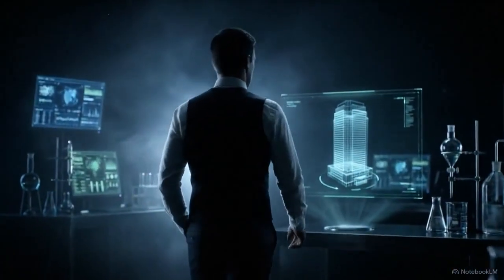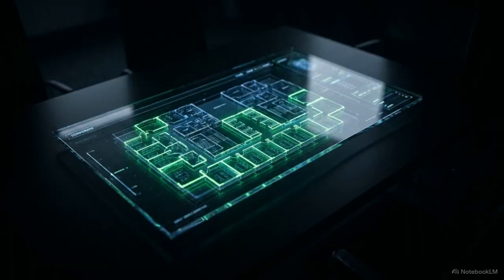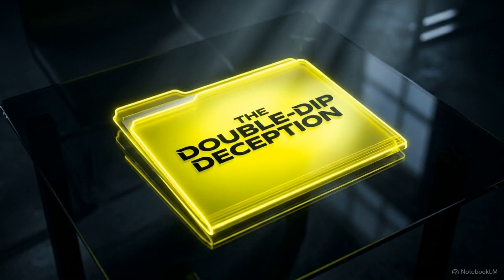Process audits identify the specific financial leaks that leave no physical footprint. In the corporate world, these systems are the primary defense against silent heists. Today, we are analyzing a case file known as the double-dip deception.